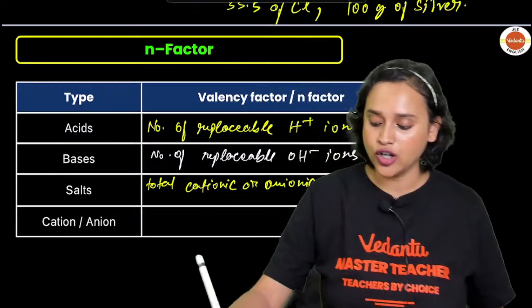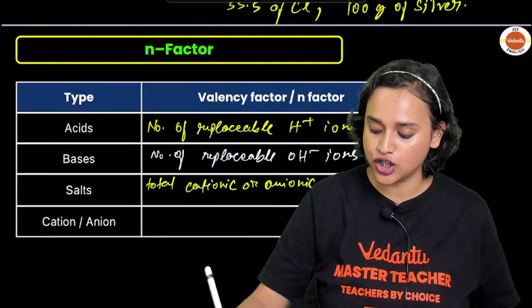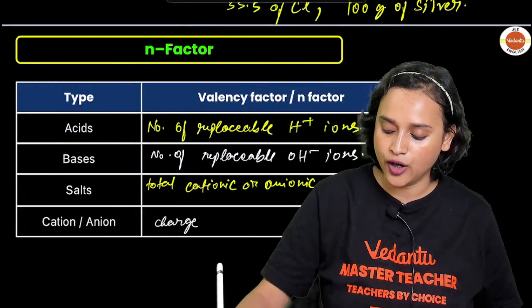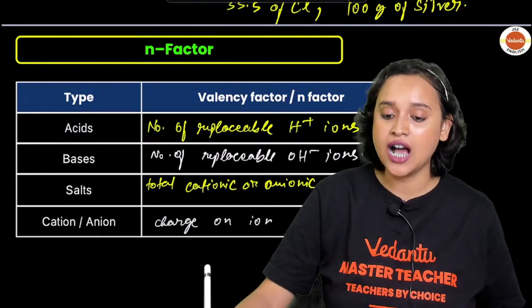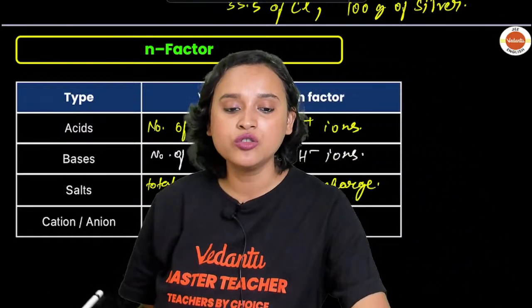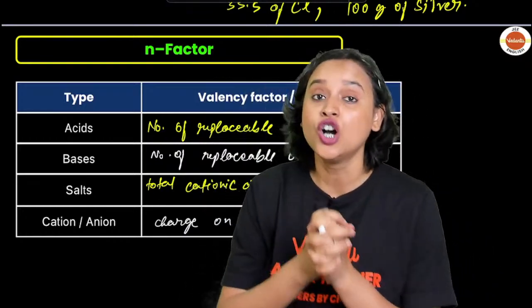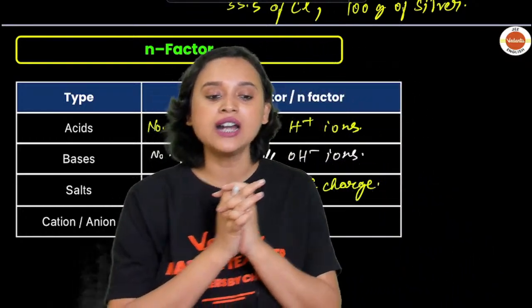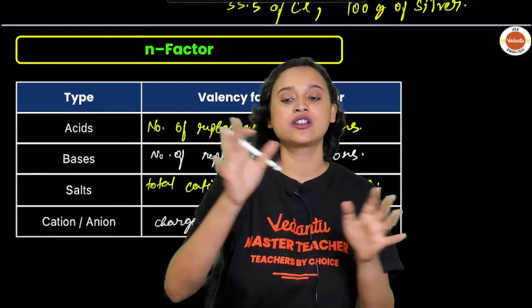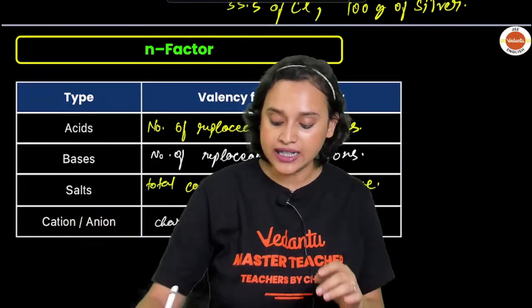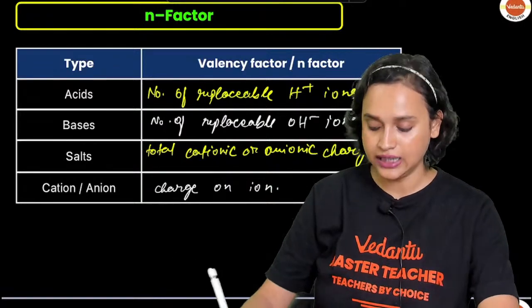And for cation or anion, it is the charge on the ion. What is it? It is the charge on the ion. So we all know that an acid can only donate, right? Acids can donate H+ ions that are connected to a more electronegative element. So if I take the example of